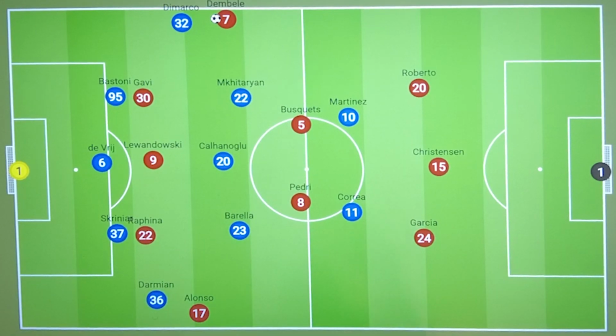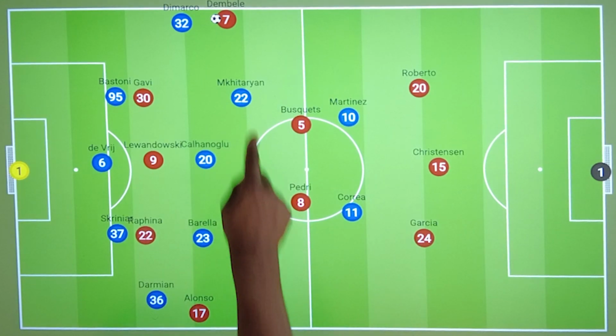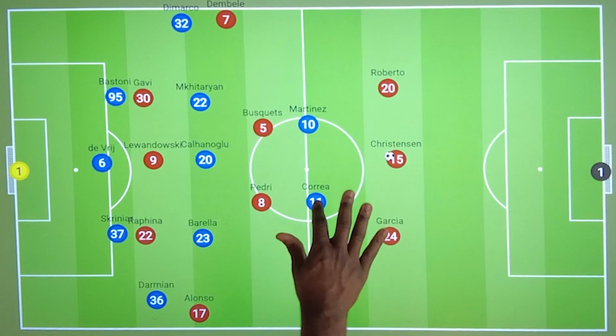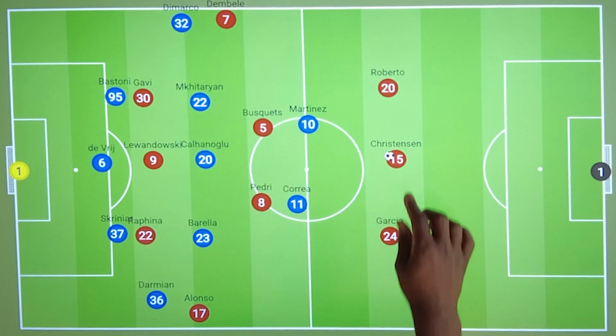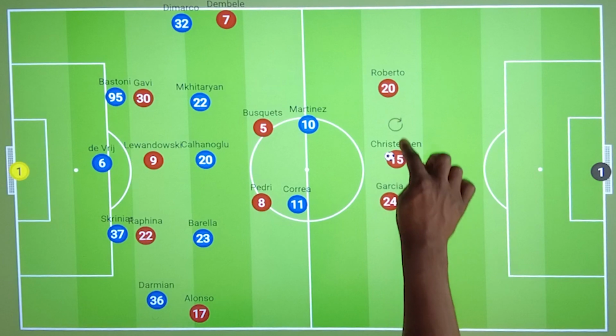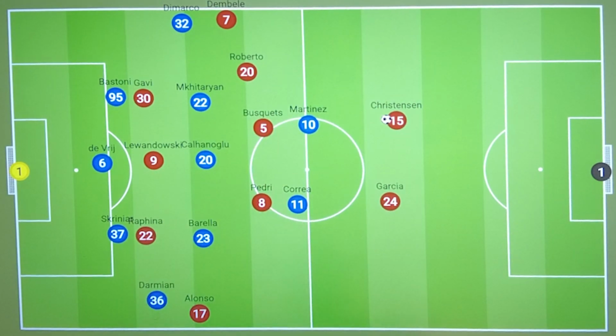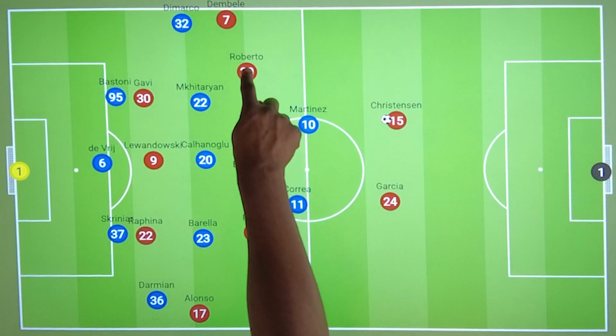But again in the second half, Xavi looked to adapt once again. With Inter having the lead, they sat even deeper, dropping their midfielders on top of their defenders. So now with the forwards not interested in pressing at all, he switched to a back 2 of Garcia and Christensen, which would release Roberto a little bit more higher up the pitch, making it more of a 2-3-5 now.